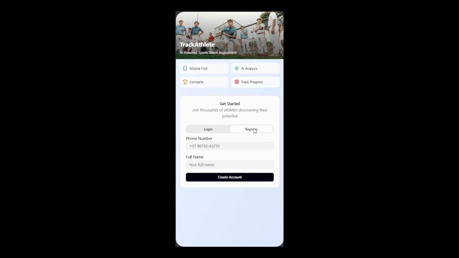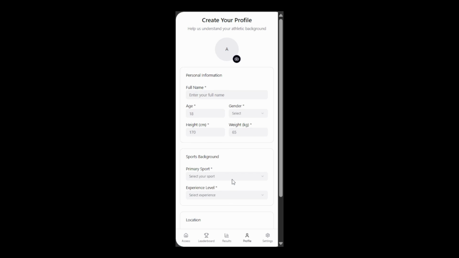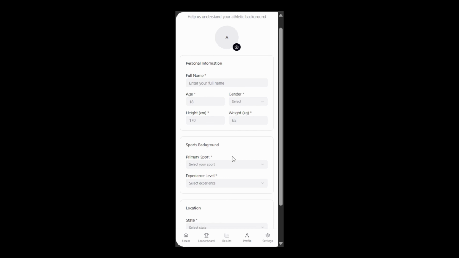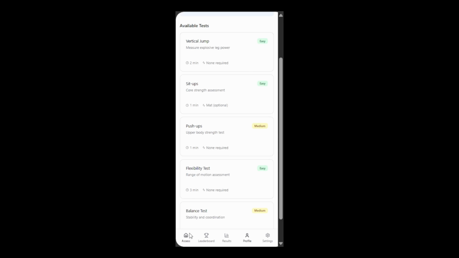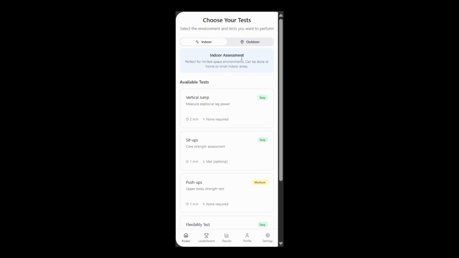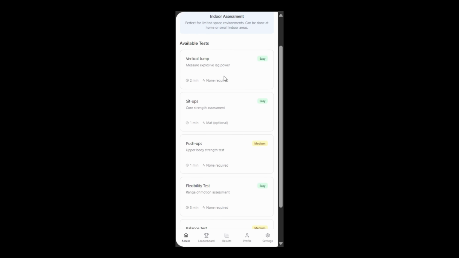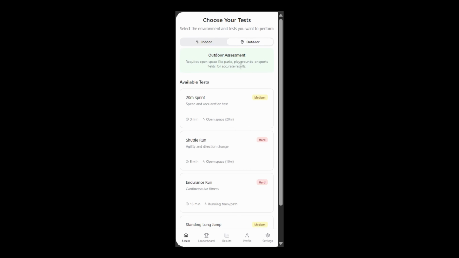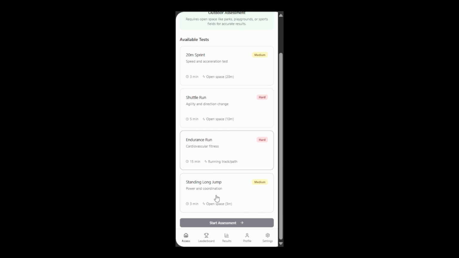This is the registration page. From here, the athlete can register. So this is the profile page. The user can put his or her details here, and this is the assessment page. In this assessment page, we have divided the assessment into two segments: indoor assessment and outdoor assessment. So here are the available tests for indoor assessment, and here is the available test for outdoor assessment.